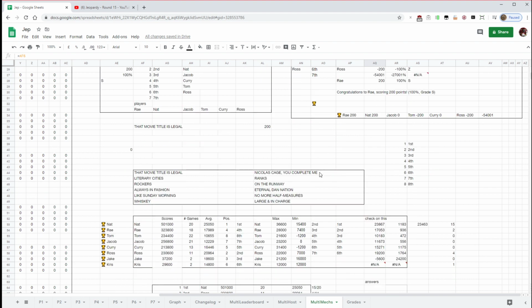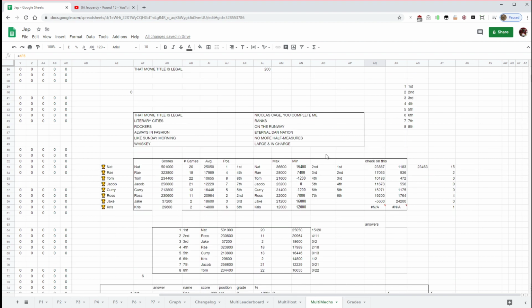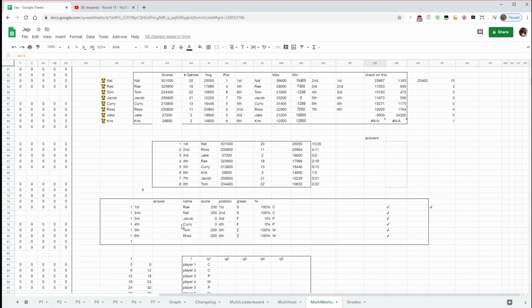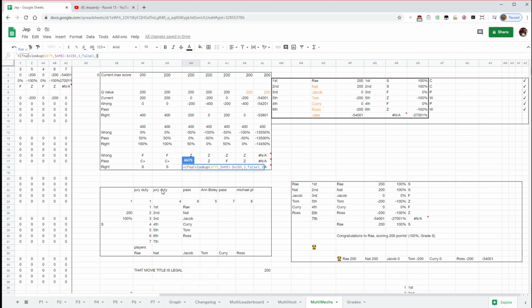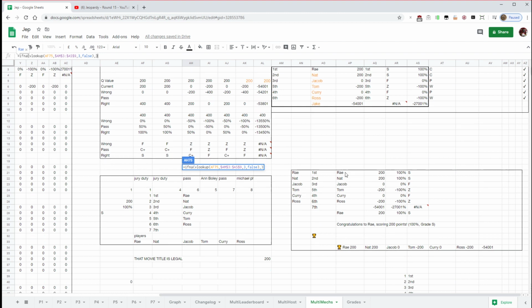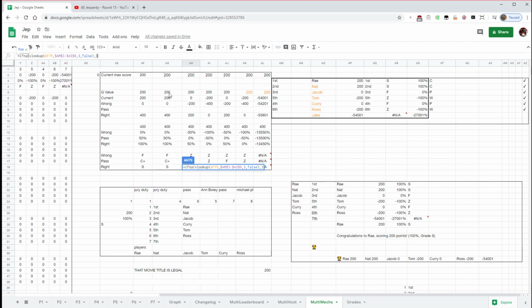Third, fourth. Sorry, just give me a second as I work out what it is I'm doing. Right, something up there needs to be removed because it's no longer relevant. Okay, so because we have 6 players here, which is indicated by that 6, we only need to do first to 6th. Then that is a simple VLOOKUP from first. I know I could use index match, but I just find it slightly easier to use VLOOKUP in this instance.